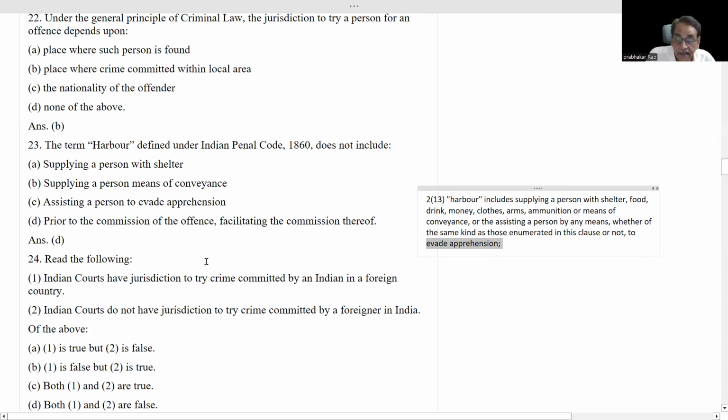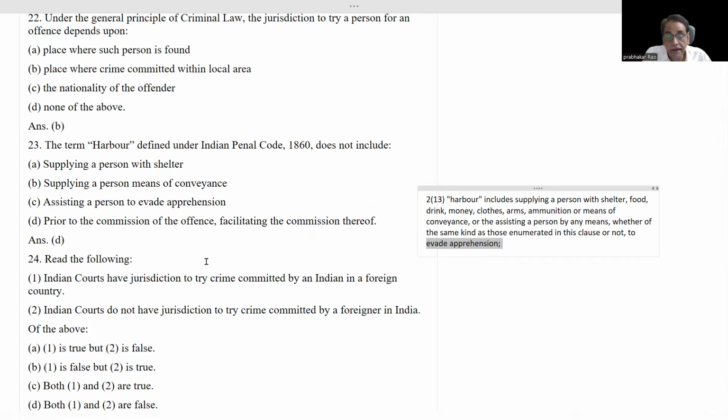If a person is trying to commit an offense, and for that he is taking all these things from any person, that is not coming within the definition of harbor. For example, I am going to purchase a gun from a local market. A businessman sold his gun to me.